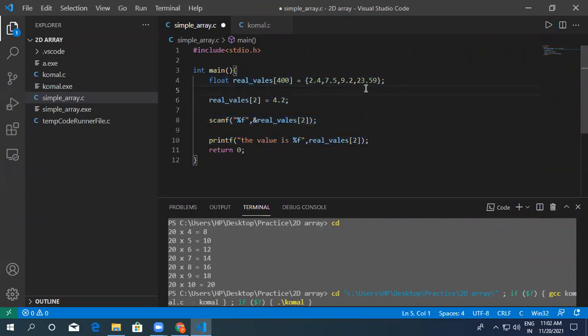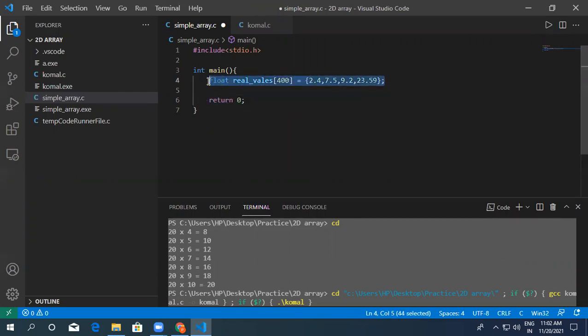Okay, so suppose I am having a variable which is squares. Suppose let me take, this variable name is squares. Okay, there will be a lot of squares. Now initially we have 4 squares.